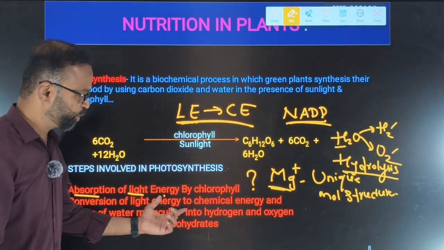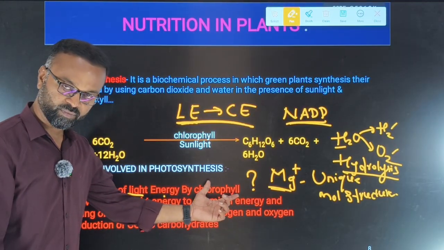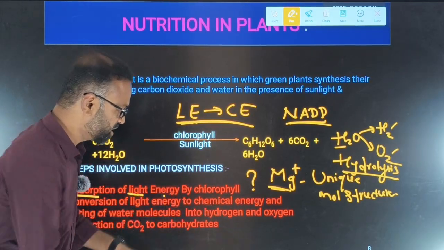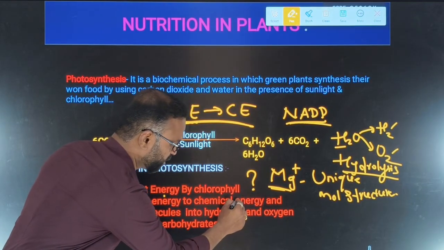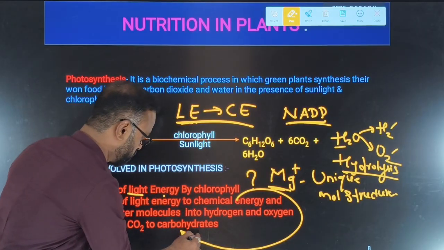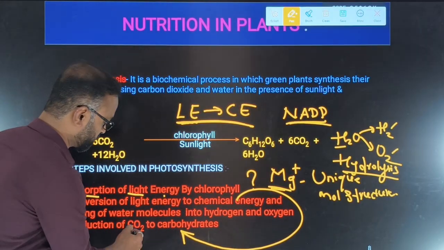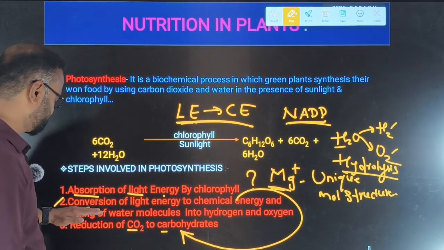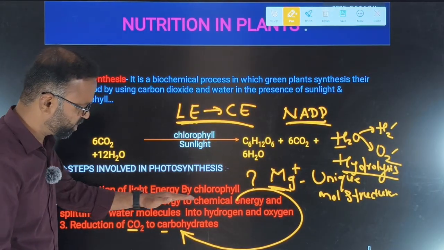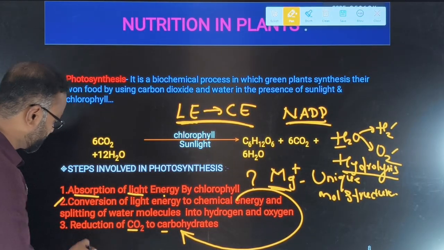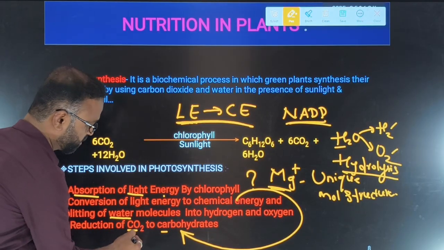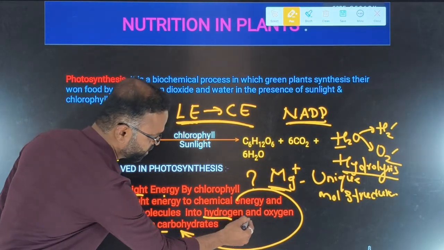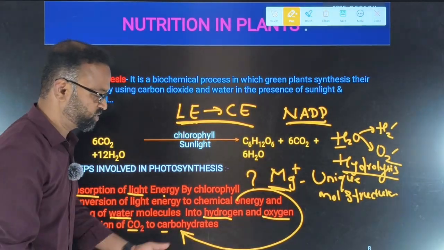Again, now see here. Conversion of light energy into chemical energy. That chemical energy is later utilized for what? Reduction, or conversion, of carbon dioxide to carbohydrate. You will come to know that. Now see the second step: conversion of light energy into chemical energy and splitting of the water molecule into hydrogen and oxygen. So oxygen is a waste product.